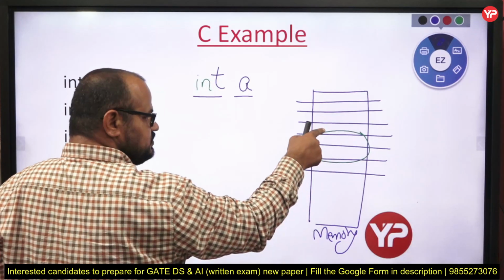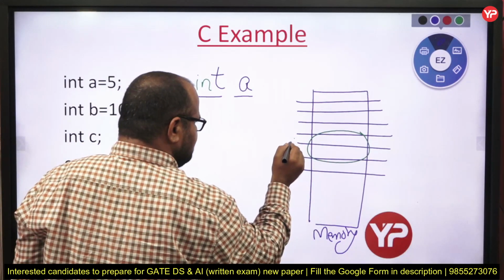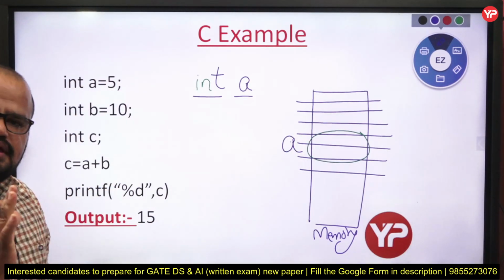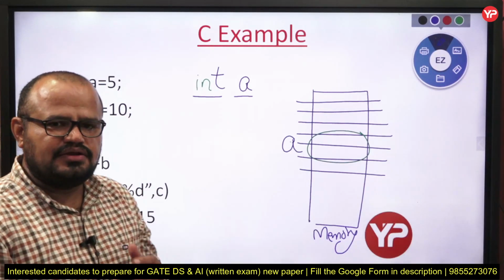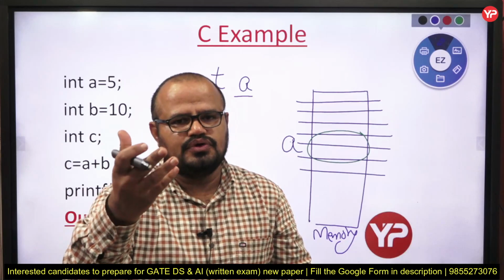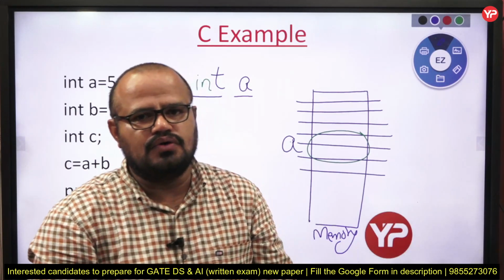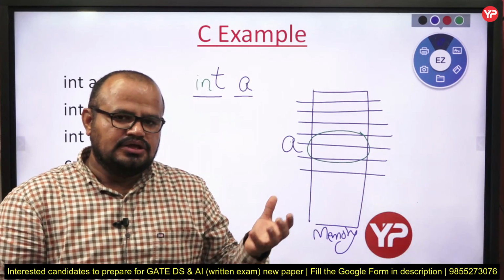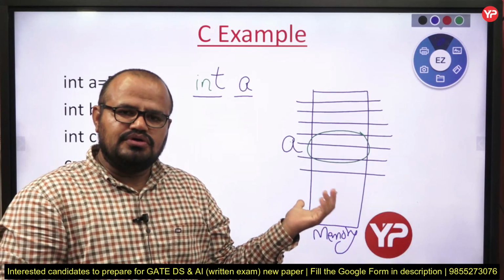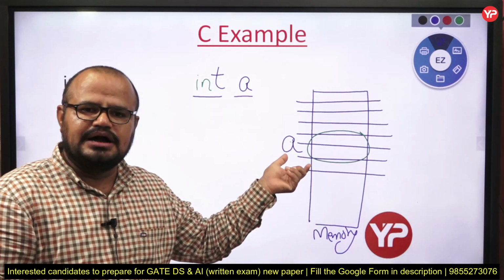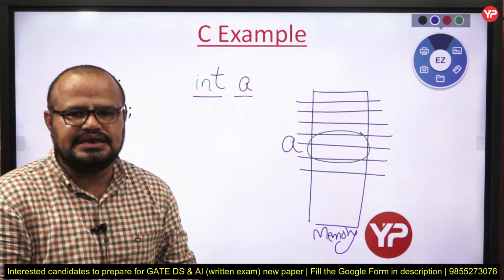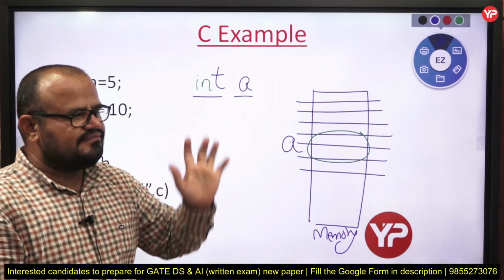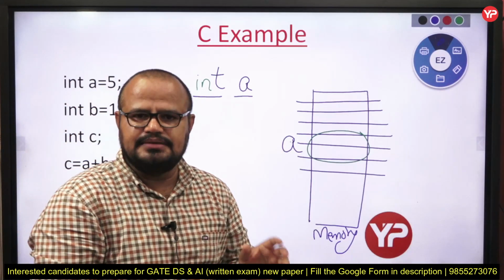So here I am just considering two cells. Suppose the name of this cell is a. Now why is the requirement of a name there? If you don't have any name, then how can I call you? In the same manner, if I want to take something from the memory, memory has many cells. So for which particular cell are we talking about? That cell has some name. Actually they don't have a name, but they have addresses. But just for reference purposes, we are going to use the variable name.